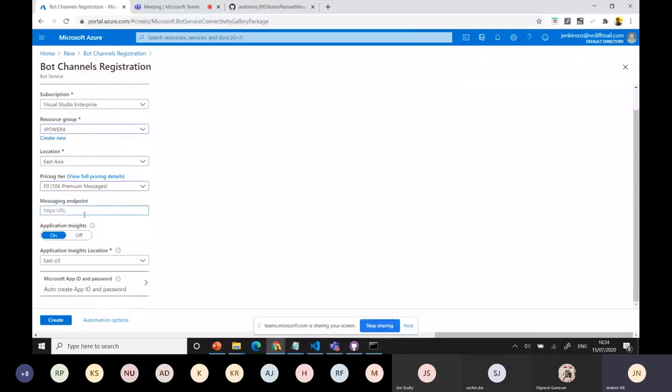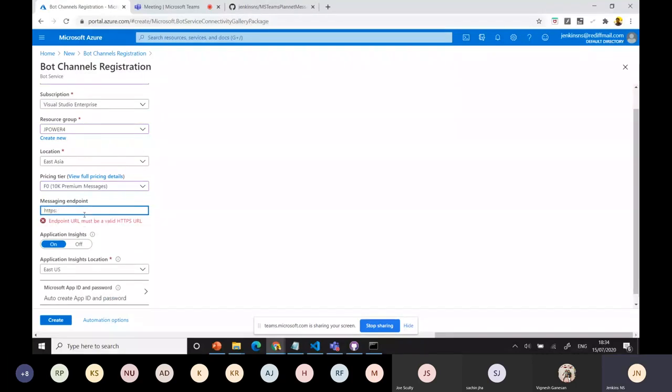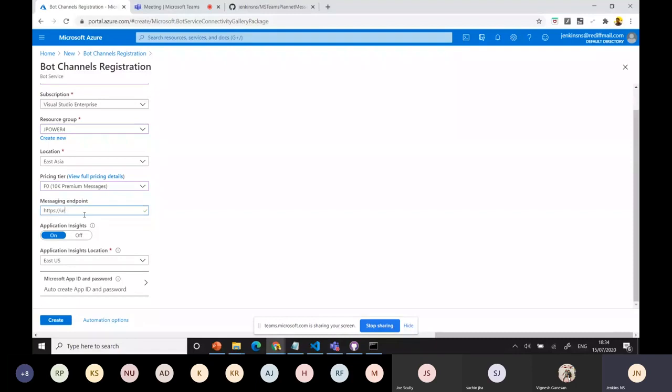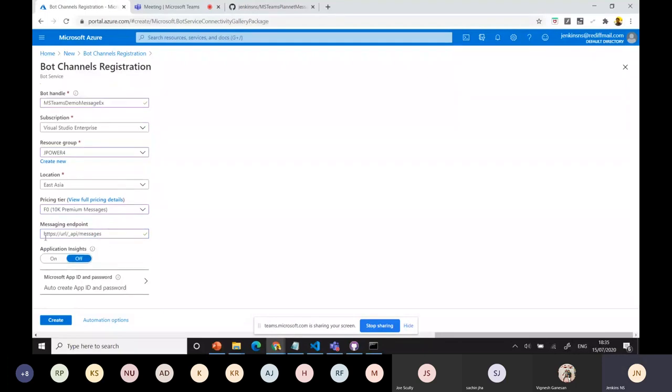And here you always need the extension part, API messages. That's the URL slash, we can give the URL later. Don't worry, we're using ngrok. After that, I can show you the real URL. Okay, api slash messages. Now we have that URL just for creation. The application URL we don't need yet. Let's go ahead and create the new one.